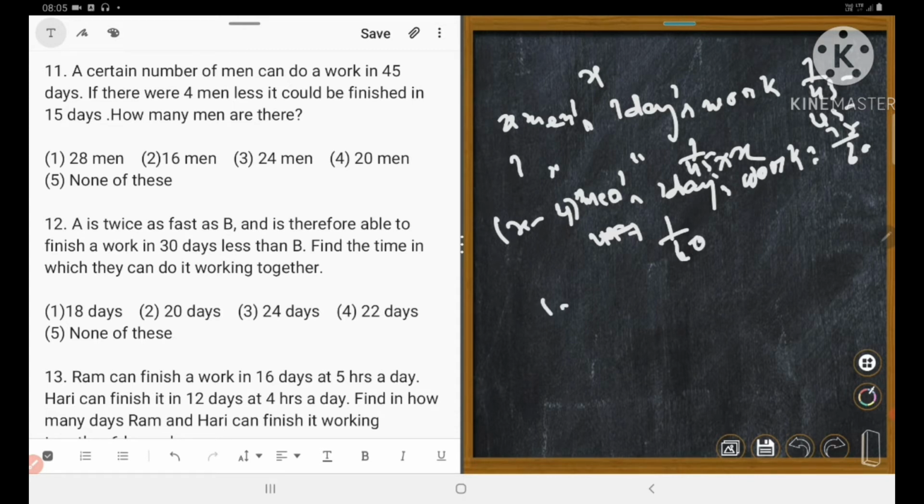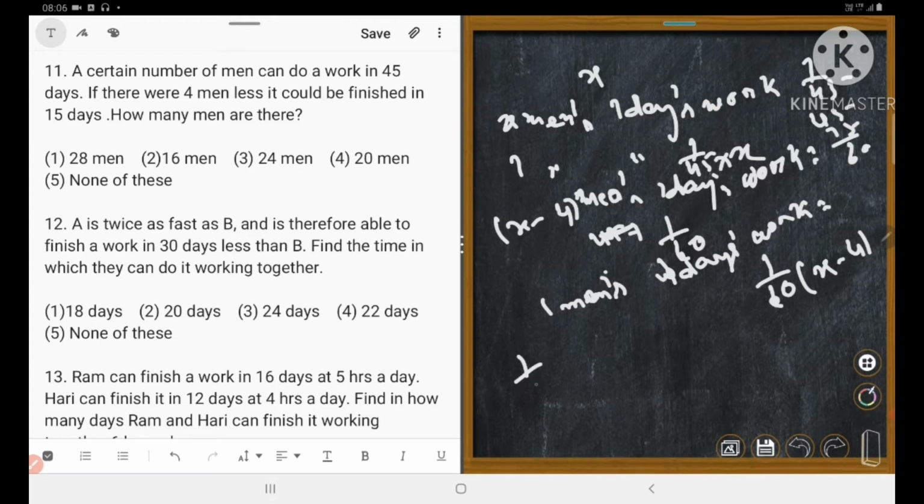Therefore 1 day's work is equal to 1 upon 60 into (x minus 4). Let's make the equation: 1 upon 45x is equal to 1 upon 60 into (x minus 4).